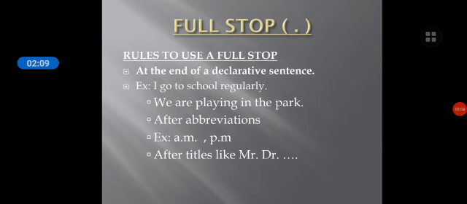After abbreviations. After abbreviations means, for example, we'll say AM, PM, MD, like that. We'll say the abbreviations. So we'll put a full stop over there. And like the titles, Mr., Dr., Mrs., we'll put a full stop. Yes, so we'll see how to use those in the exercise.